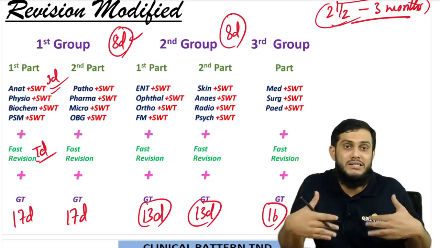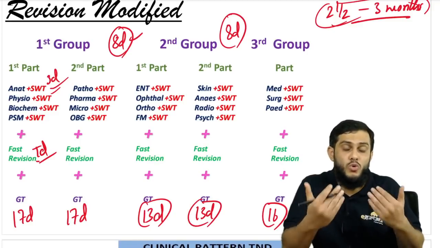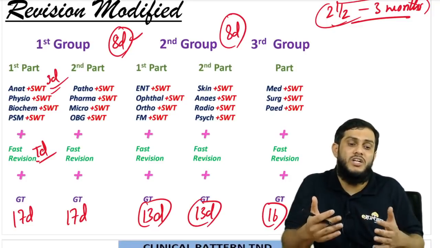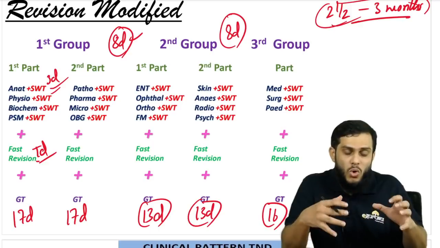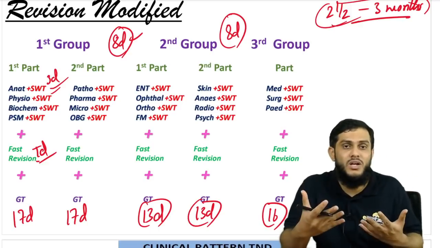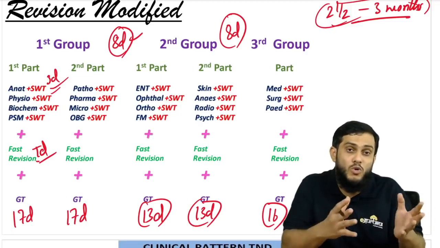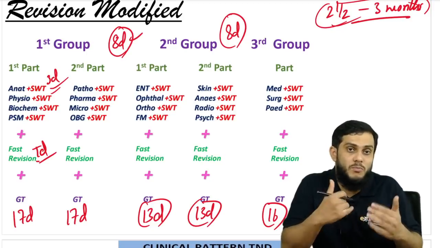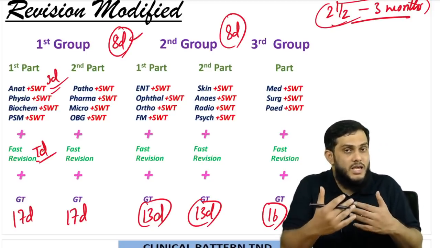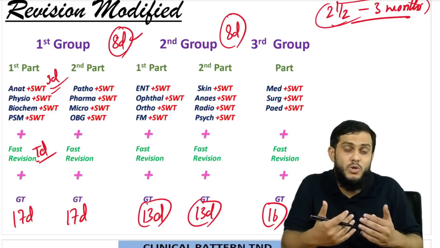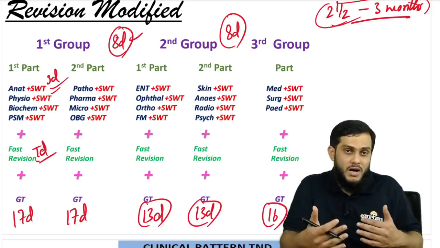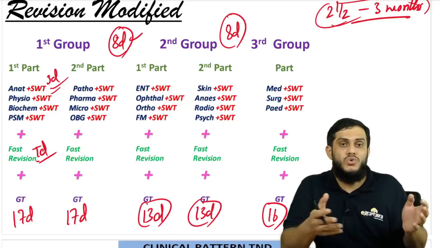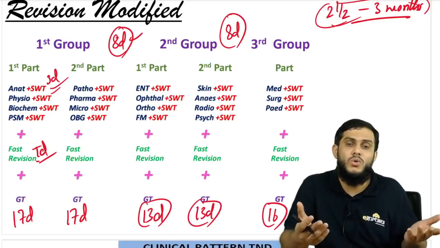Even though we tell you to read, it is very difficult for you to focus, to read, to keep yourselves motivated, to keep on track. Now you are in josh and you can say I can do it, but after a few days it's very difficult. If you have a group of 3 to 4 students, you follow the revision modified plan together, read the same subjects, give the SWT subject-wise tests together, and compare the marks. Don't compare the marks with each other, but obviously you will come to know when you are friends going together. Don't compare. You know that you have to reach 70%.